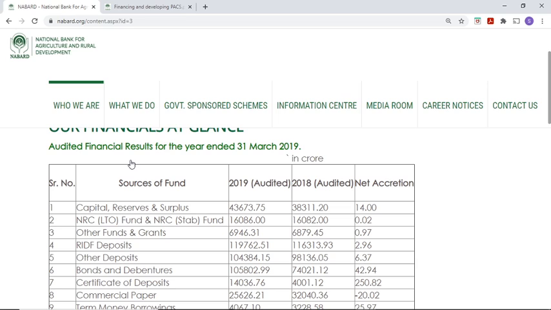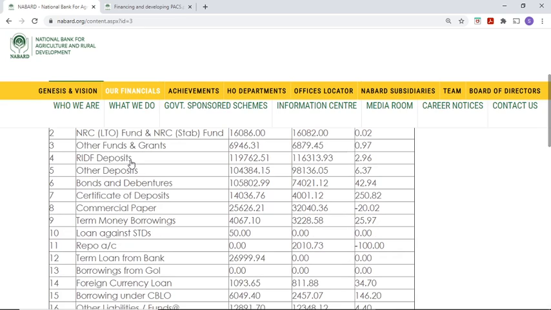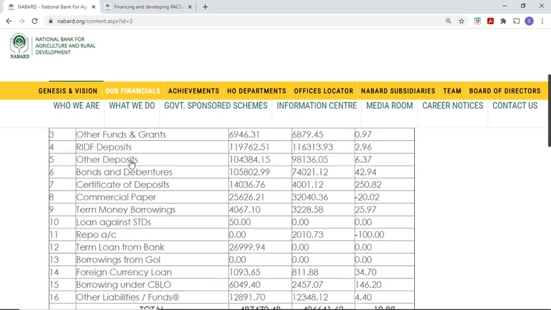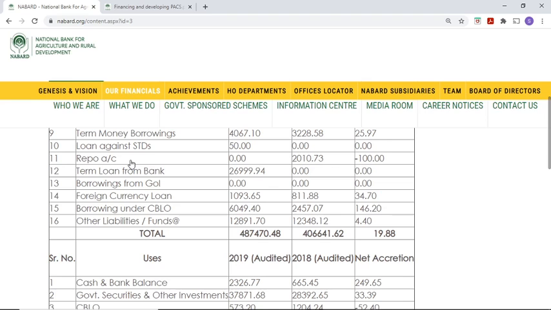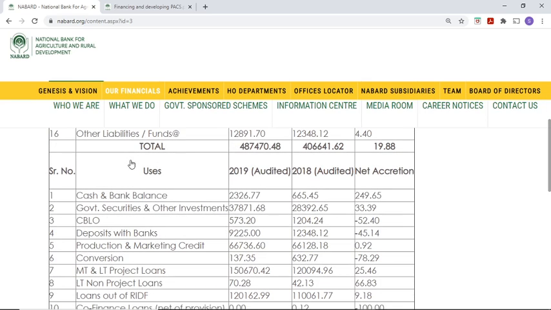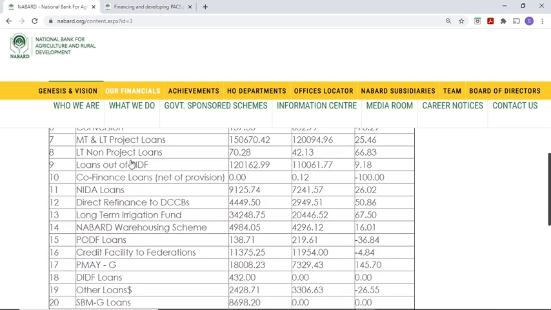So first one, capital reserves and surplus, then NRC LTO fund and NRC STAP fund, then other funds, then RIDF funds, Rural Infrastructure Development Fund, other deposits, bonds and debentures, certificates of deposits, commercial paper, term loan borrowings, loan against STDs, repo account, term loan from bank, borrowing from Government of India, borrowing under CBLO and other liabilities. Uses: cash and bank balance, government securities, CBLO, deposits with bank, conversion, then some warehousing scheme.